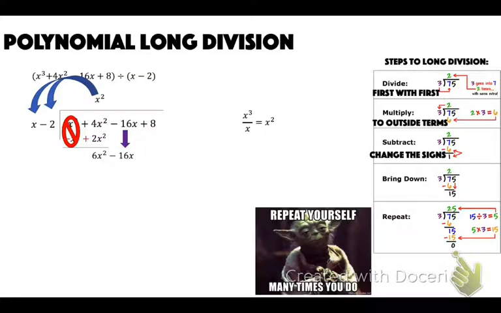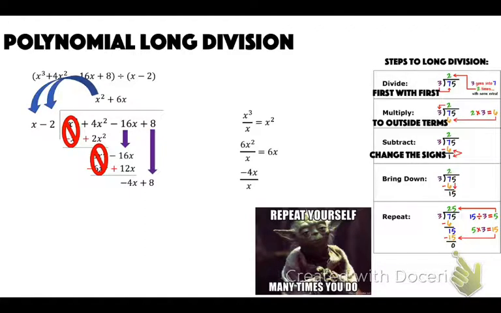Okay, this is a lot of repeating ourselves. So again, we just do first with first. So 6x squared divided by x, and I get 6x. So it goes up top. Then multiply: 6x times x is 6x squared. 6x times negative 2 is negative 12x. Subtract. Change those signs. Those cancel, and then negative 16x plus 12x is negative 4x. Bring down that next one.